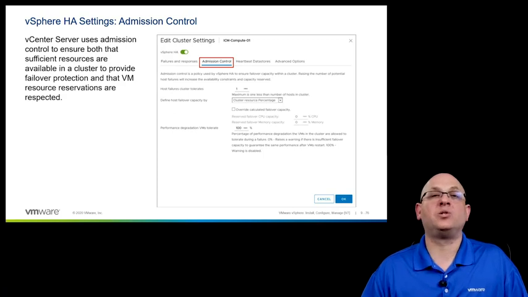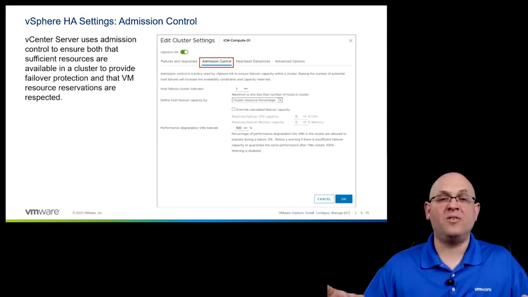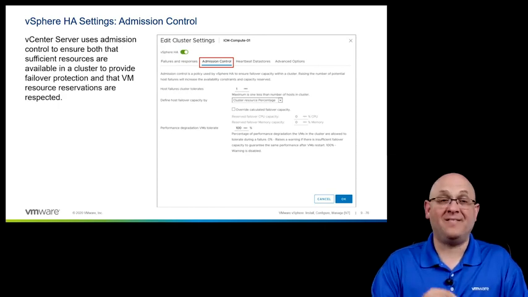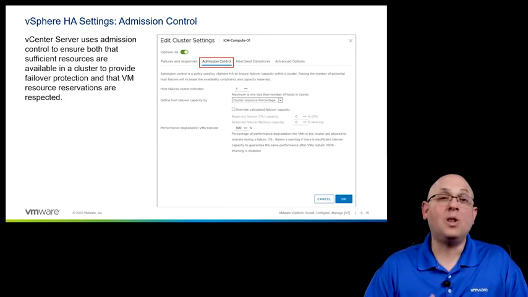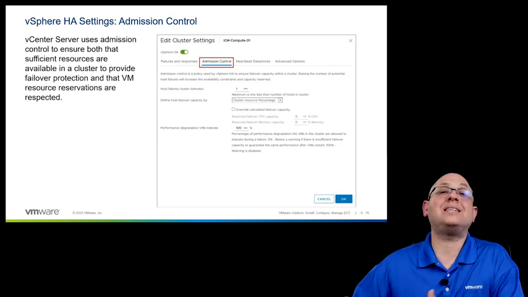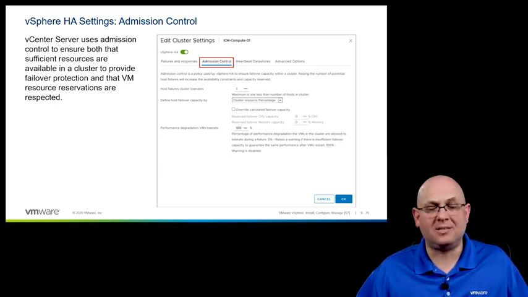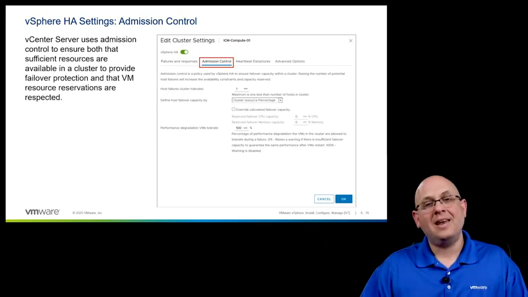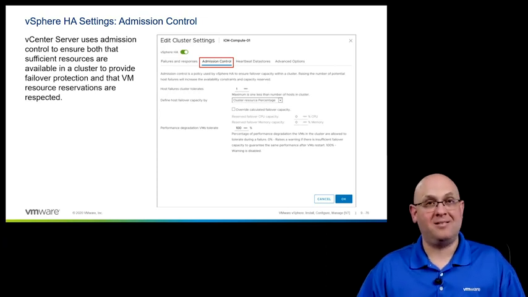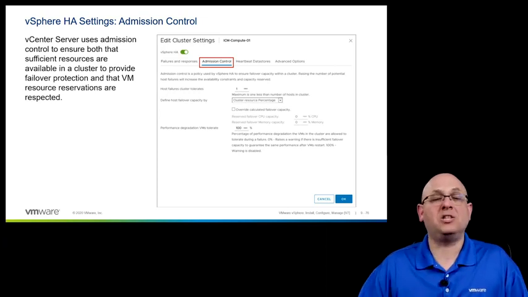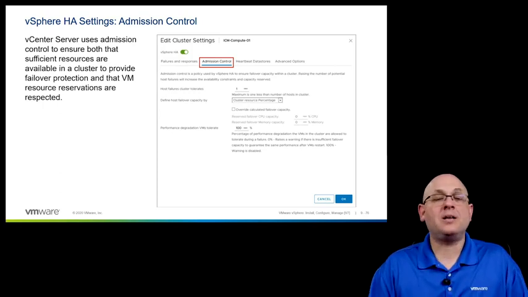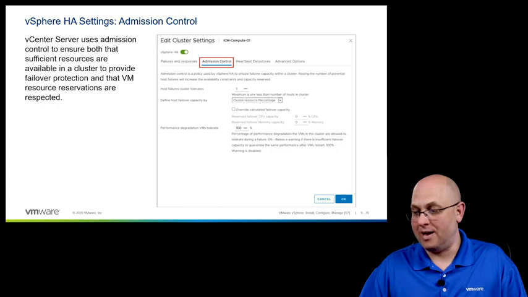It'll only allow us to reserve as much capacity in the cluster as we would have in the event of a failure. Well, that was a long way of explaining that it sets aside some resources for us so that we can support host failures. Now, the math behind this, how much unreserved capacity we need to set aside, can be talked about in a couple of different ways.